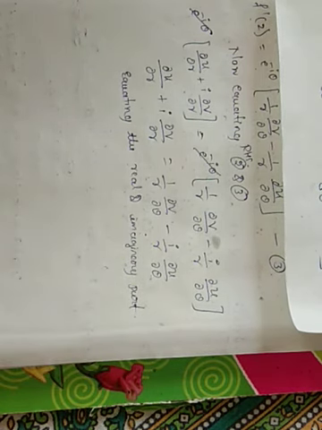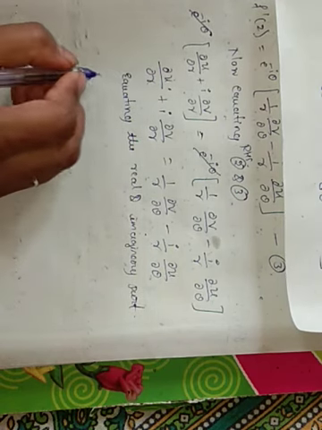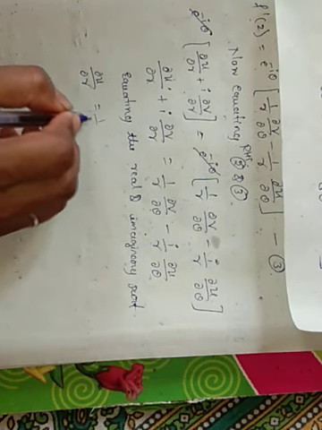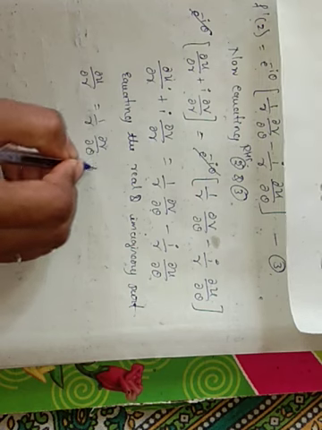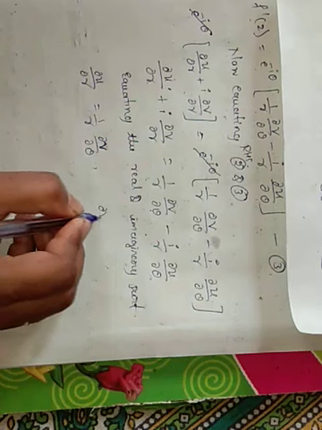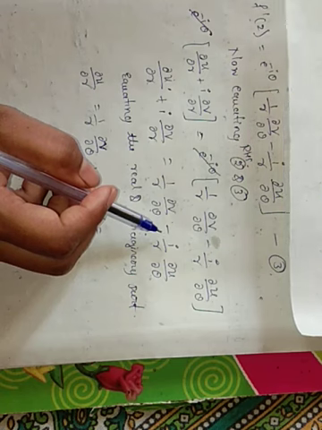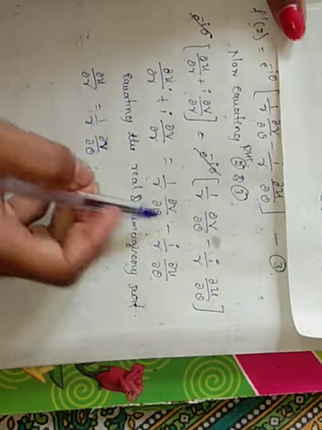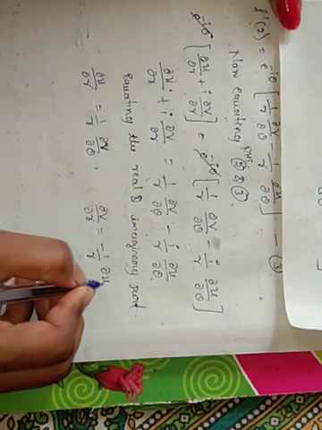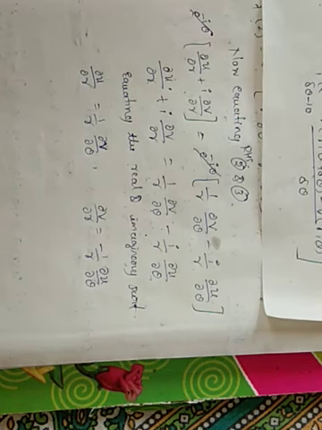By equating the real and imaginary parts, we get the real part of the LHS is ∂u/∂r, and the real part of the RHS term is 1 by r ∂v/∂θ. Now the imaginary part of the LHS is ∂v/∂r, having a plus sign, so here also you have to compare it to the plus; if you consider it as a plus, minus will be taken here, minus 1 by r ∂u/∂θ.